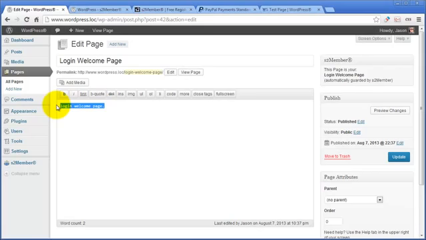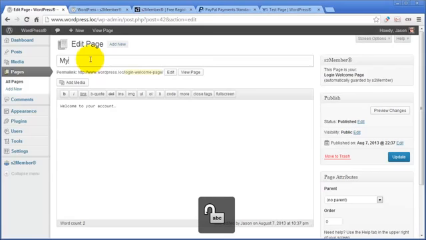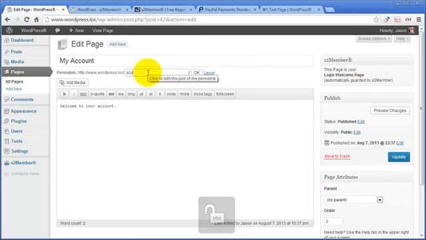I need to put welcome to your account here. And I should probably call this My Account, because this is going to be the My Account page. And I might change the slug now, Account. So you can see you can do whatever you want here. If your theme comes with some cool short codes and you can lay out all kinds of fancy stuff on this page, there's nothing preventing you from doing that. You have full control over it using the power of WordPress right here.